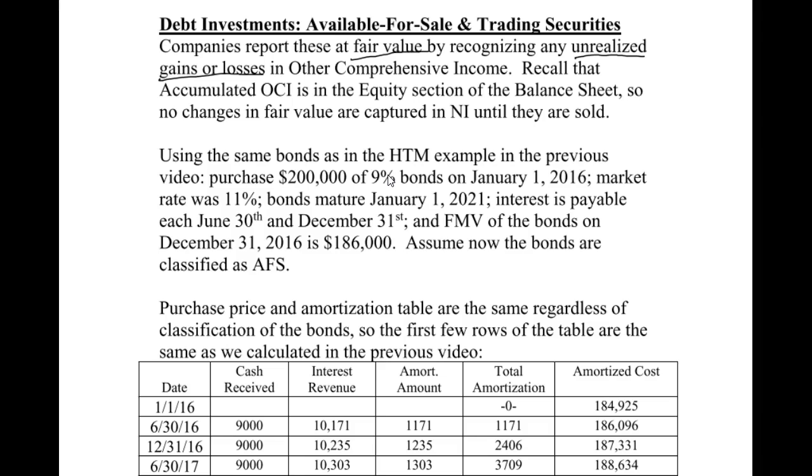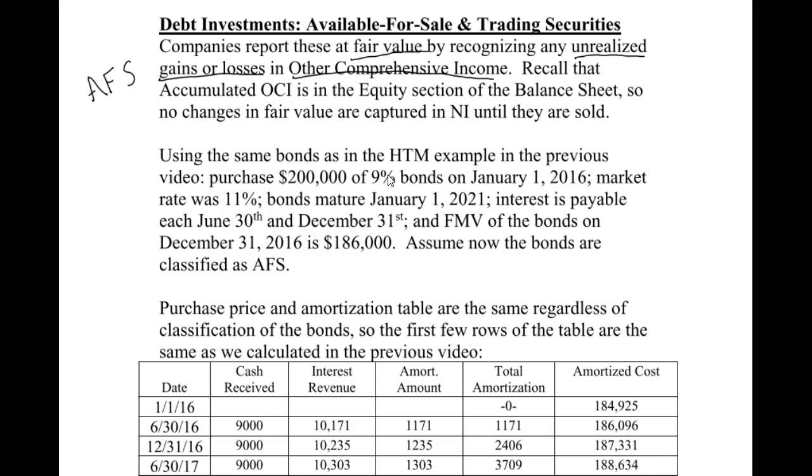So it says here other comprehensive income, and I should make a point to say I'm talking about available for sale when I talk about other comprehensive income. Trading securities go to net income, and that's what it says right here. So you should have covered comprehensive income when you talked about the financial statements in intermediate one. Other comprehensive income rolls forward and gets captured in accumulated other comprehensive income, which goes to the equity section of the balance sheet. So no changes in fair value are captured in net income until they are sold. That's going to be different from trading securities, which we'll talk about in just a second.